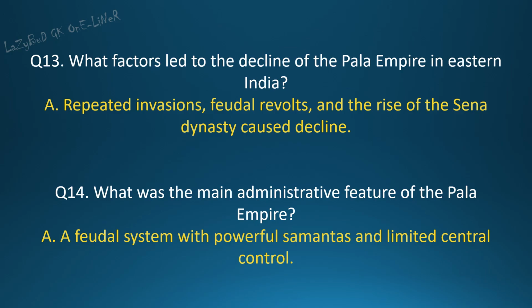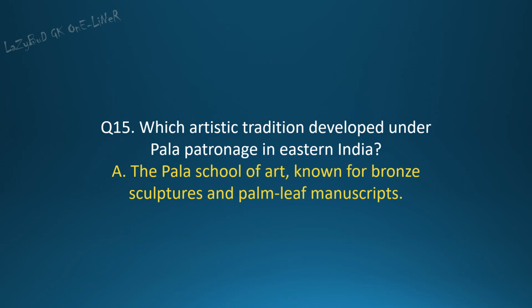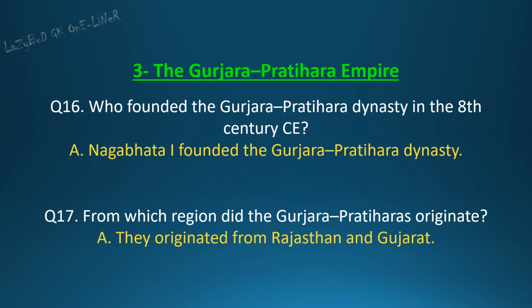Question 15. Which artistic tradition developed under Pala patronage in Eastern India? Answer. The Pala school of art, known for bronze sculptures and palm leaf manuscripts. Section 3, the Gurjara Pratihara Empire. Question 16. Who founded the Gurjara Pratihara dynasty in the 8th century CE? Answer. Nagbhata first founded the Gurjara Pratihara dynasty.